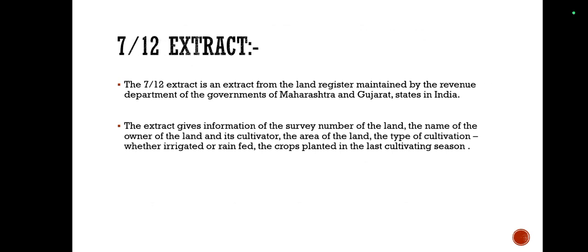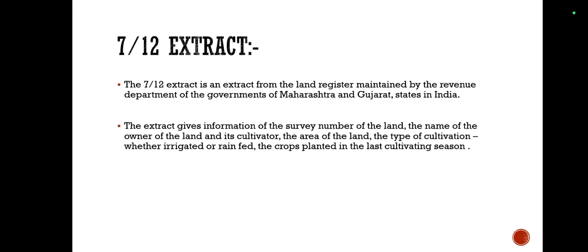Now moving further to the 7 by 12 extract. Now what do you mean by 7 by 12? It means 7 upon 12 extract. This is also again a very important concept under the topic land use. Under land utilization, we have seen how land is put to different uses, right?